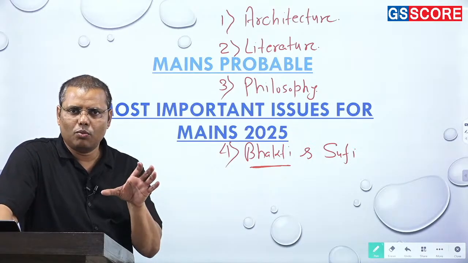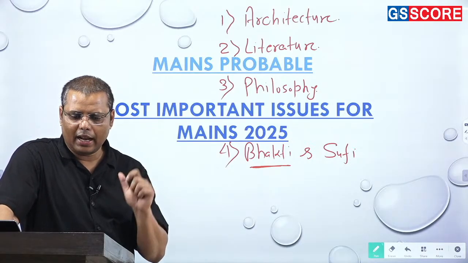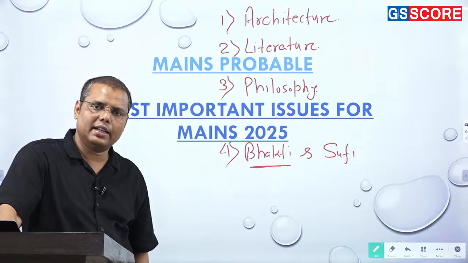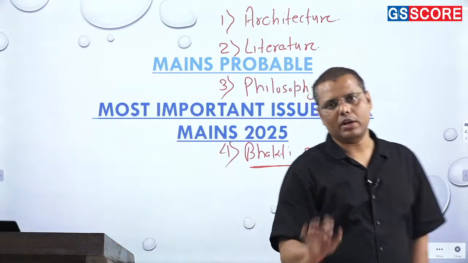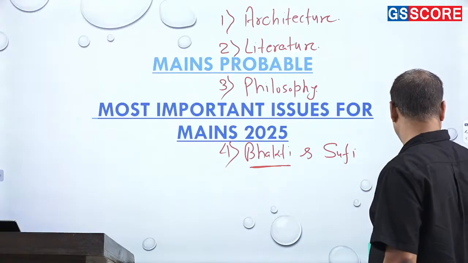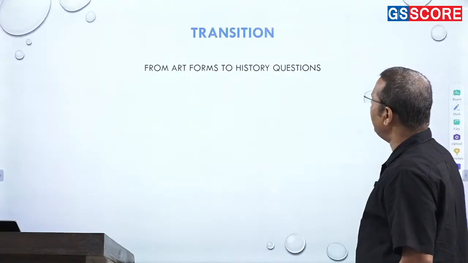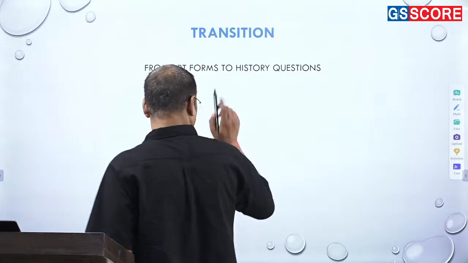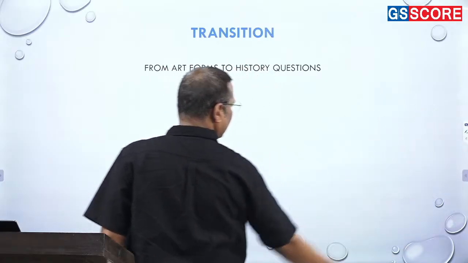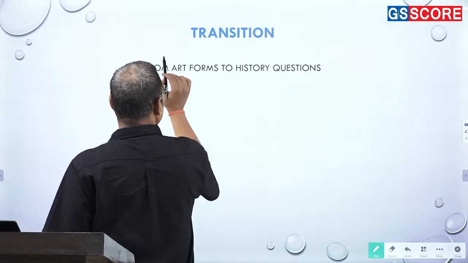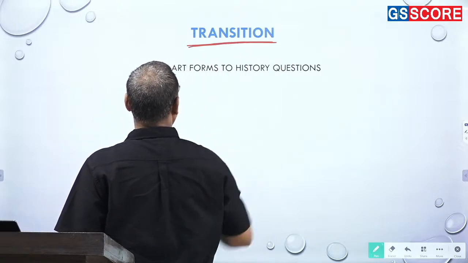So that is one area what I have understood, and as far as the highlighted or the important areas are concerned, I have already discussed. On the basis of that, what are the topics that you should focus upon, right? So let's see. One more very important thing: if we'll see the nature of questions, you can find that the transition in the nature of questions is clearly visible.